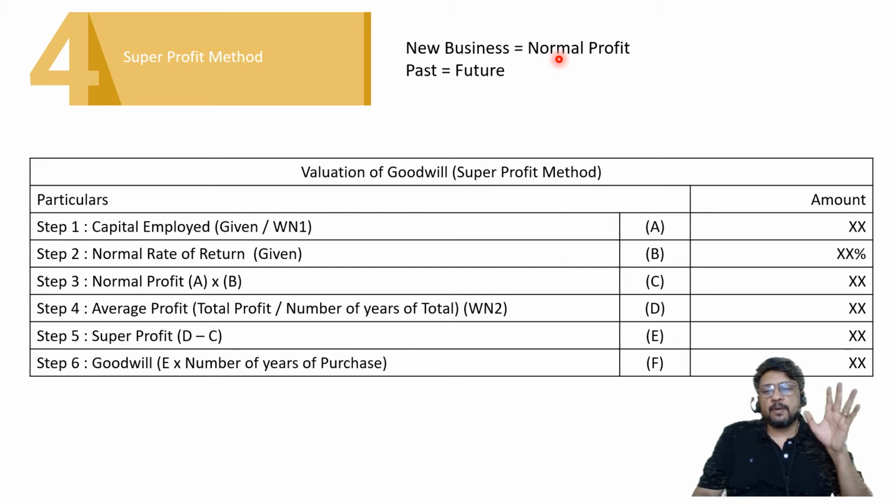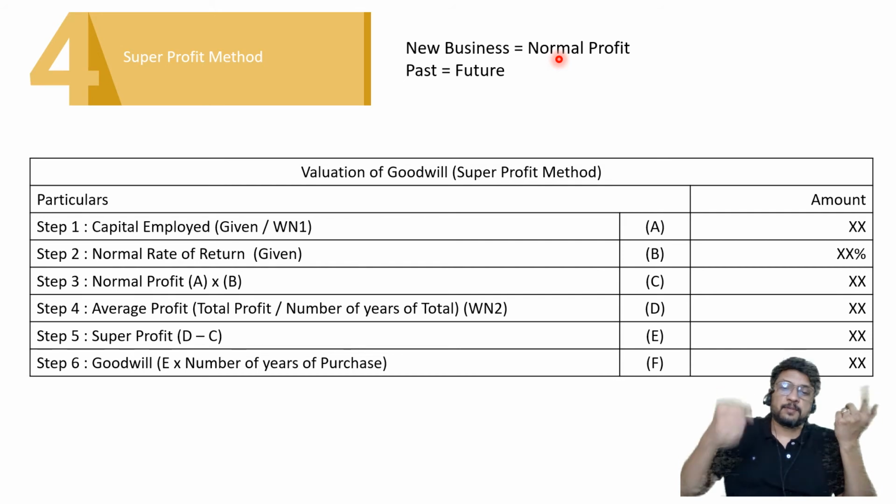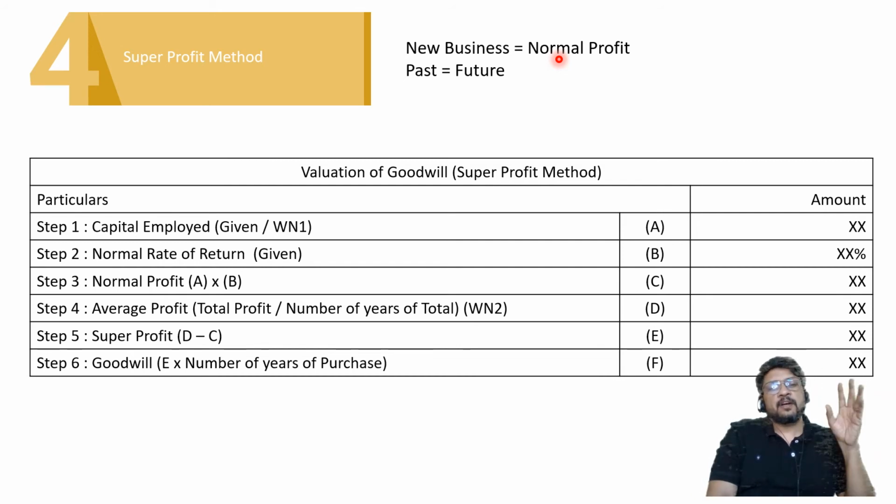Step number 5, super profit. How to calculate super profit? Super profit is equal to average profit minus normal profit. Others earn normal profit, your firm earns average profit. Your firm earns extra profit. How much extra? Whatever is the profit earned by your firm minus whatever is the profit earned by any normal business. The difference is equal to super profit.